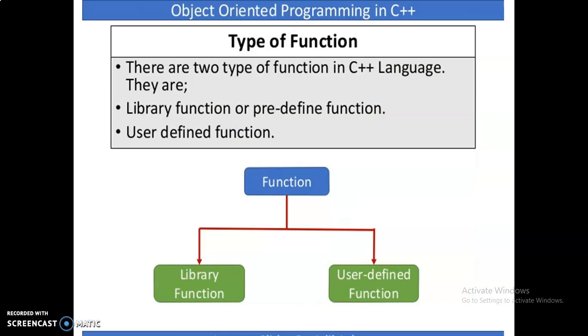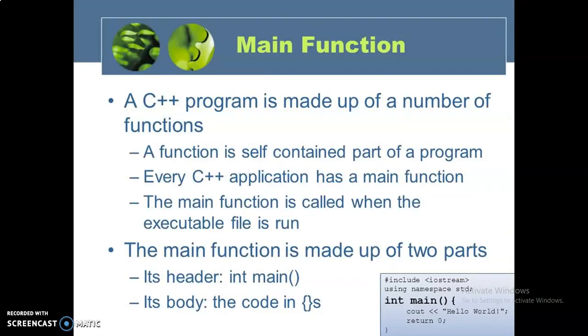Generally, in object-oriented programming in C++, two types of functions are available: the library function, or predefined function, and the user-defined function. First, I am going to explain the main function. C does not specify any return type for main, which is the starting point for the execution of the program. In C++, the main function returns a value of type integer to the operating system. In C++, therefore, explicitly define main as matching one of the prototypes.